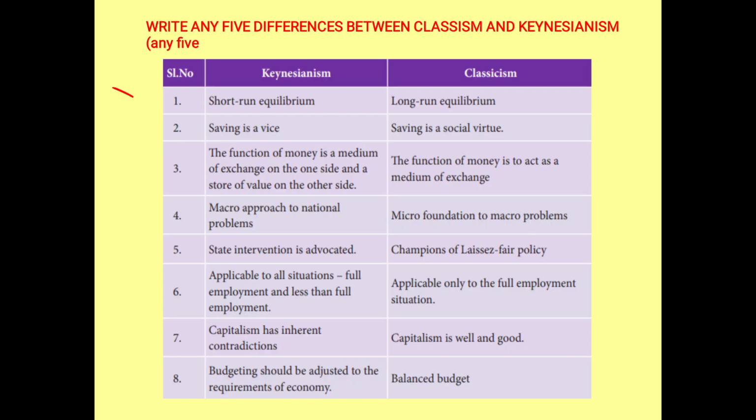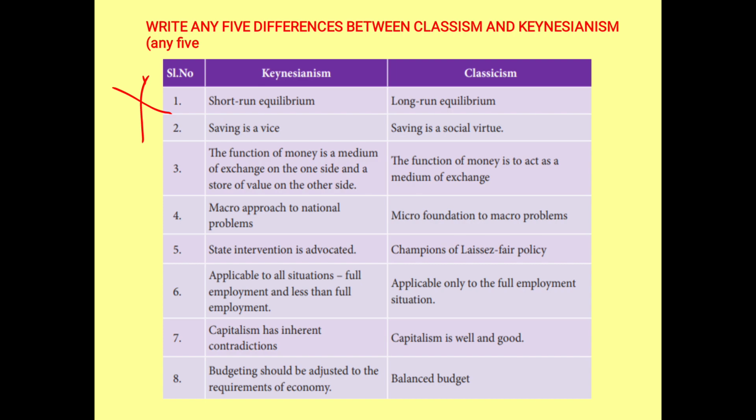Now this is almost every time they ask you this question. What's the difference between classism and Keynesian? It's better always you jot down all the points to be on the safe side. Don't stick to 5 points. Don't have that concept of writing only 5 points. Write the maximum that you can.